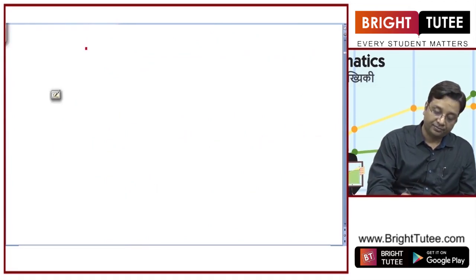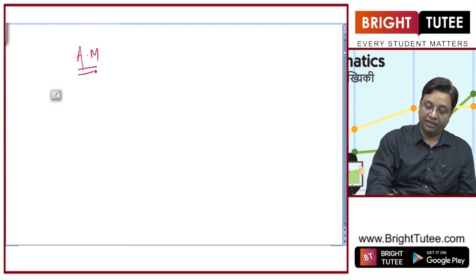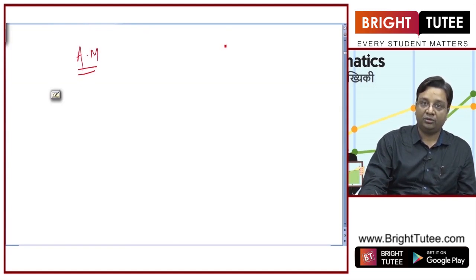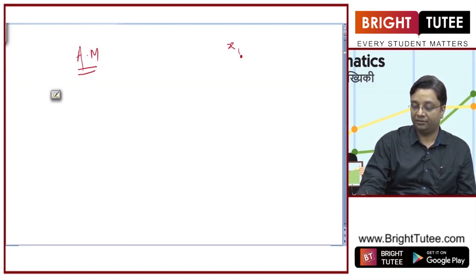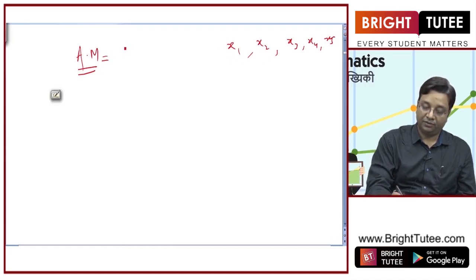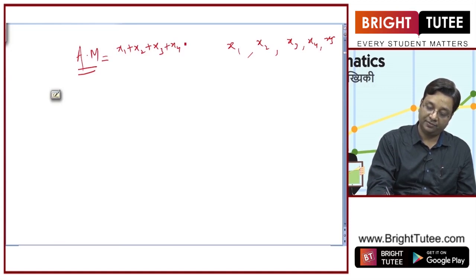Now if you want to calculate arithmetic mean, okay, you need to just add all the entries. Let us say there is x1, x2, x3, x4 and x5. Okay. For arithmetic mean, what I will do is simply add these and divide by 5.